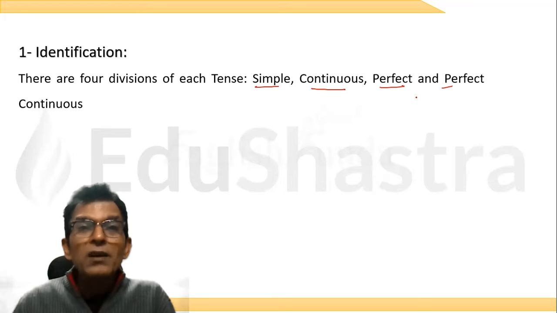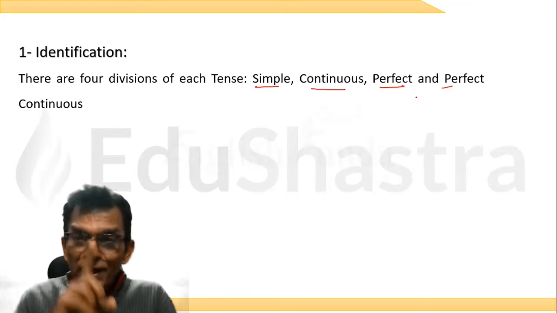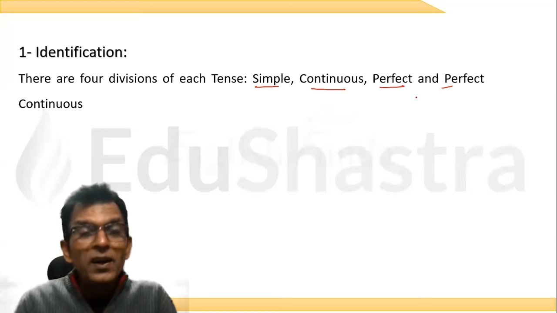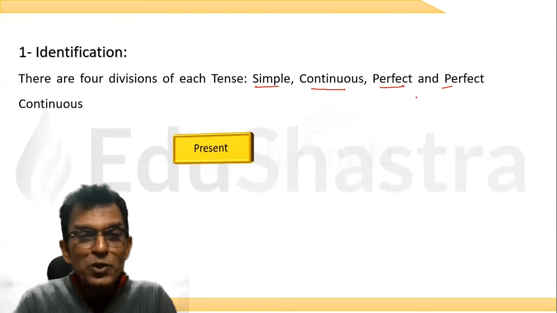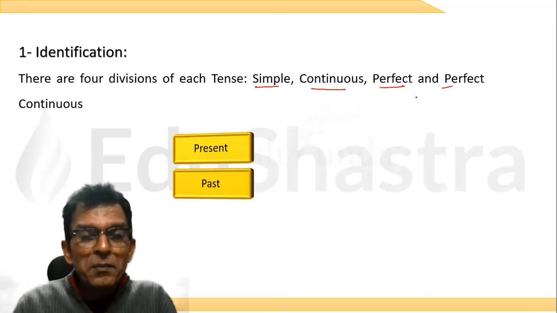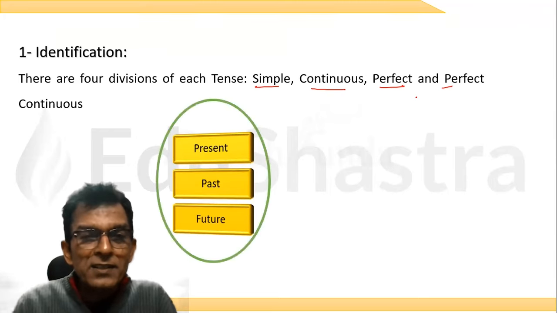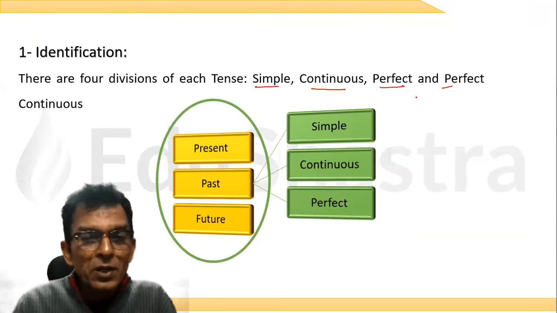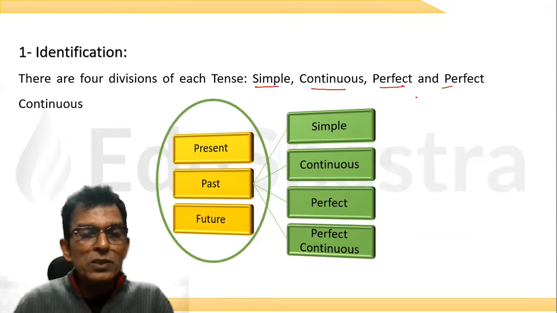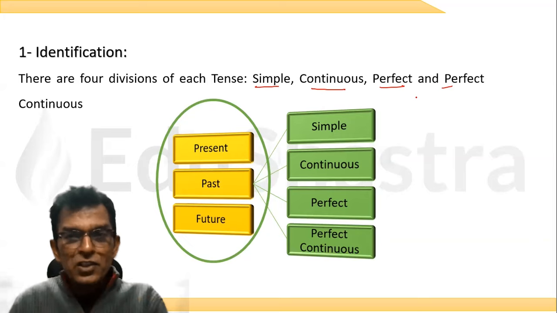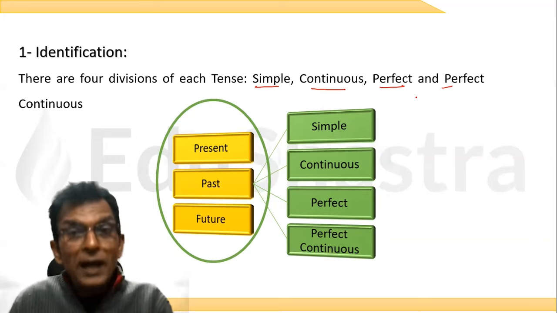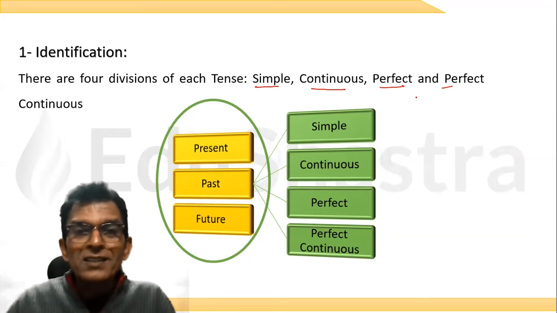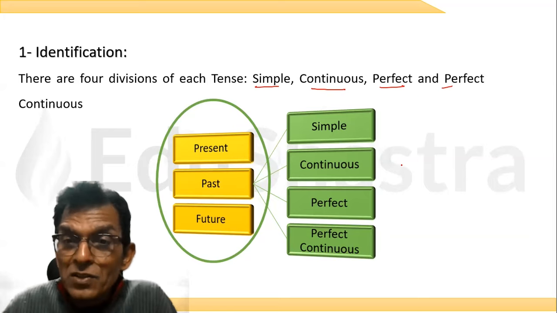But do you know how to recognize or identify the tense in a sentence? Is it possible? I'll teach you a trick. You will never ever call out the name wrongly. Let me show you. See, present के, past के और future के 4 tenses हैं. देखना, simple, continuous, perfect और perfect continuous. Present के 4, past के 4 और future के 4. 12 tenses हो गए. अब ये सारे 12 tenses, all these 12 tenses are active tenses.